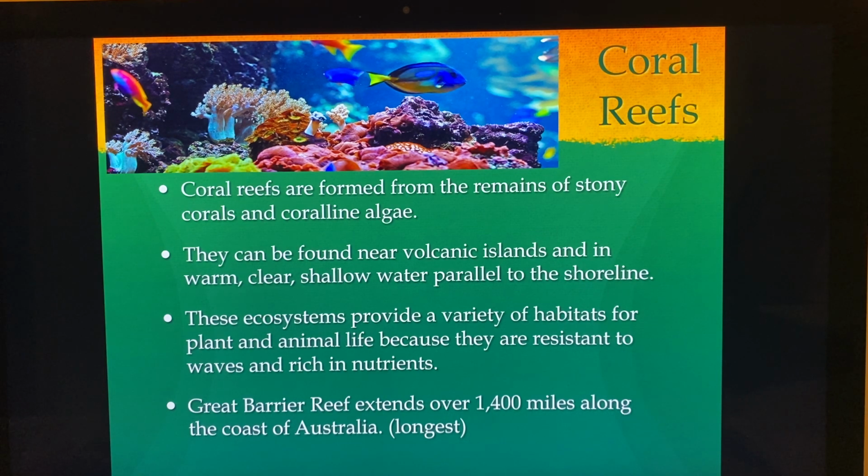The Great Barrier Reef extends over 1,400 miles along the coast of Australia. Been there. It's a beautiful Great Barrier Reef, a beautiful place to go scuba diving and snorkeling.